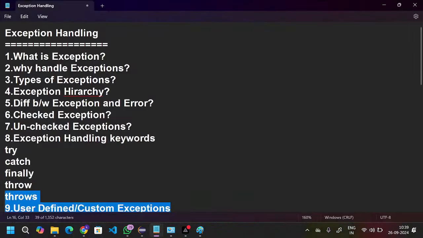So here, I hope this is clear. What is an exception? Why do we need to handle exceptions? Types of exceptions, exception hierarchy, and the difference between exception and error. I hope this is clear. Are you guys clear with my point? So what are the types of exceptions? If anyone asks what the types of exceptions are, then what is your answer?